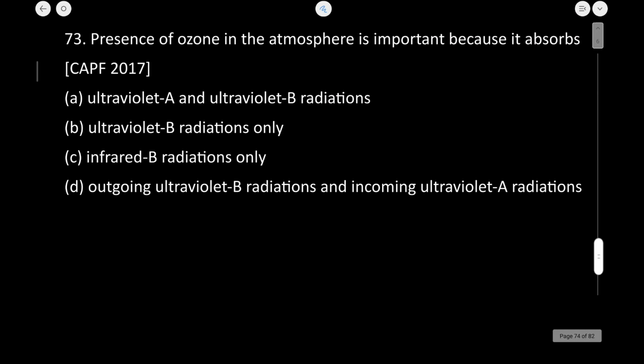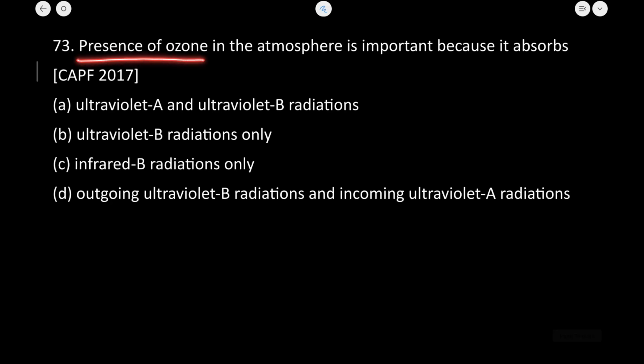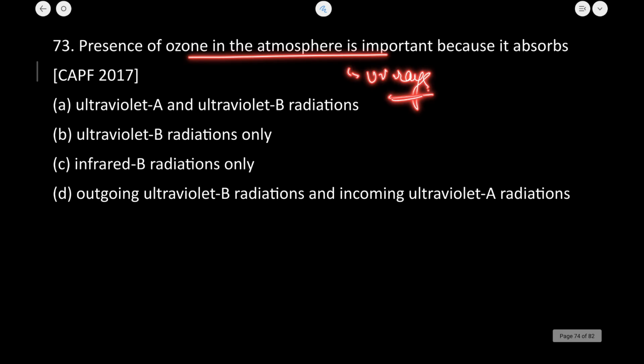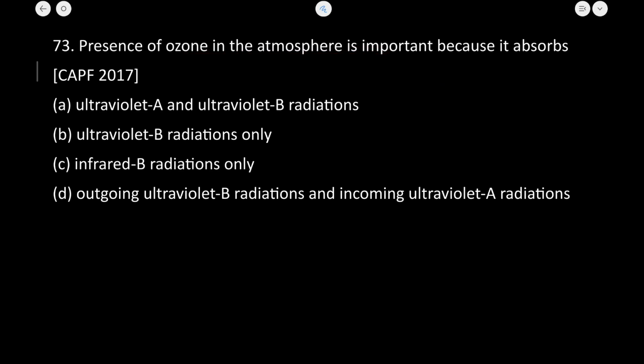Next question. The presence of ozone in the atmosphere is important. Why? Because I told you it absorbs the UV rays. Now this question is about which type of UV rays the ozone absorbs.